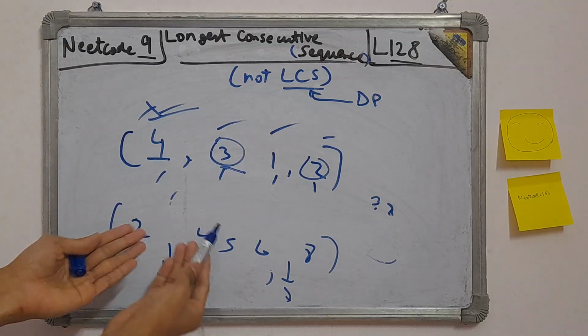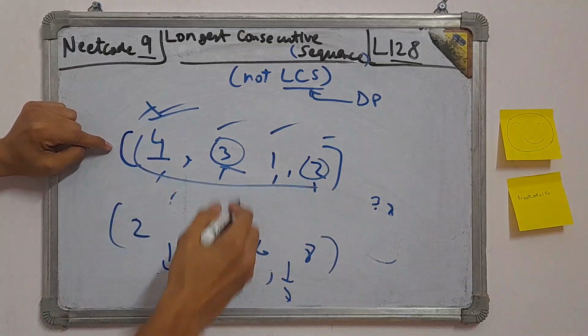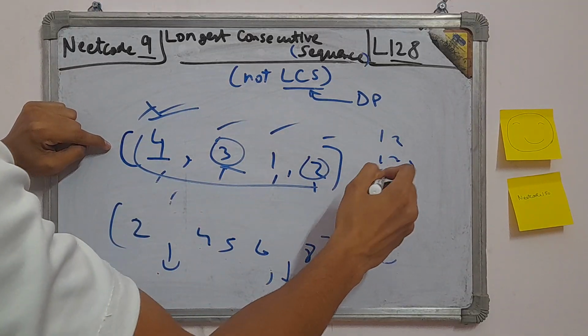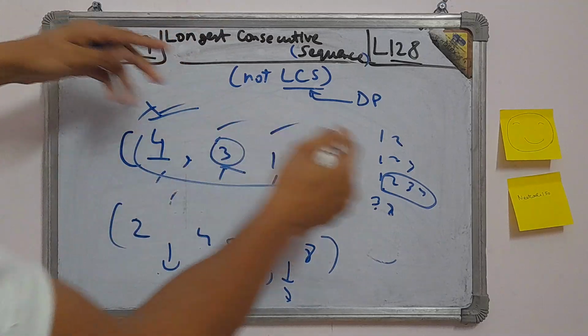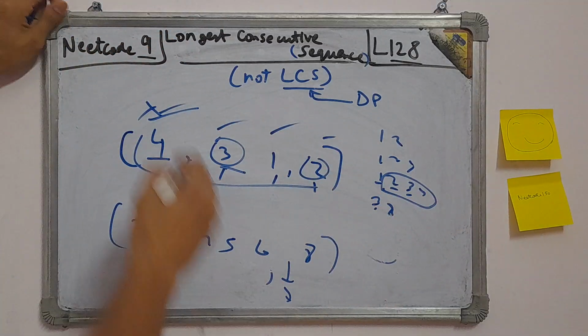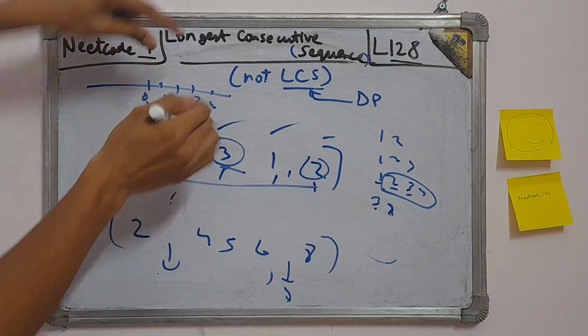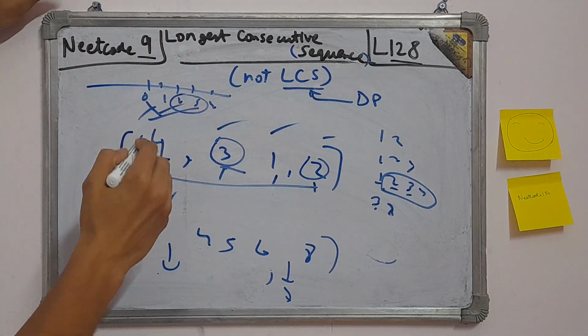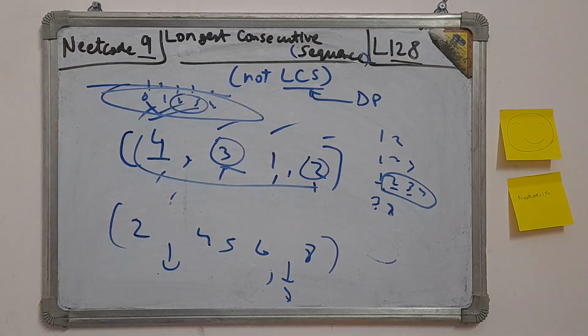Consecutive means each number should come after the previous number in the number line. So for this array, a consecutive sequence can be 1, 2, or 1, 2, 3, or 1, 2, 3, 4. These are consecutive sequences because they are sequences and they have consecutive numbers. It should be any part of the number line, 0, 1, 2, 3, 4. Like let's say we take 2, 3, this is a consecutive sequence. So the numbers should be next to each other.